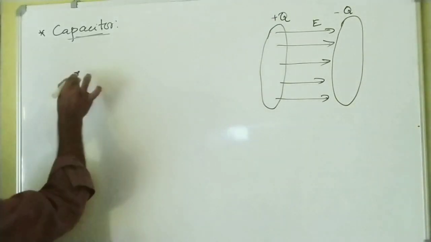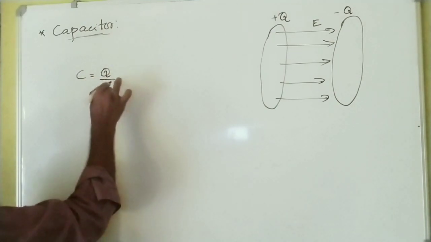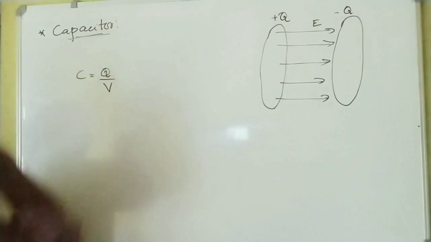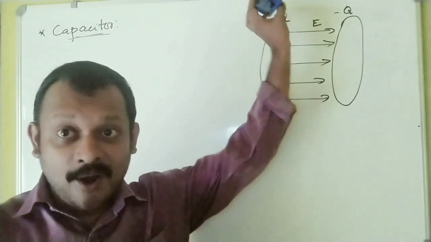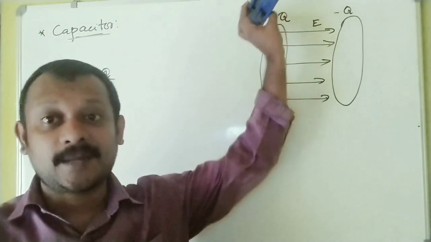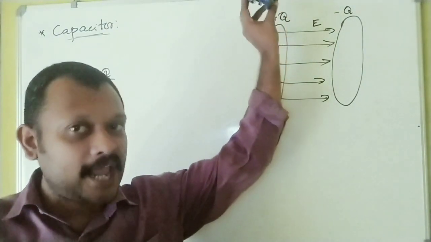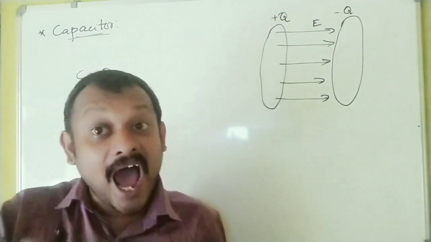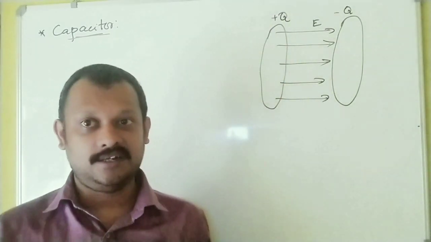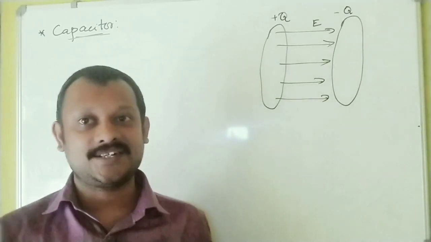Now the capacitance C is given as the charge Q divided by V. What does Q stand for?